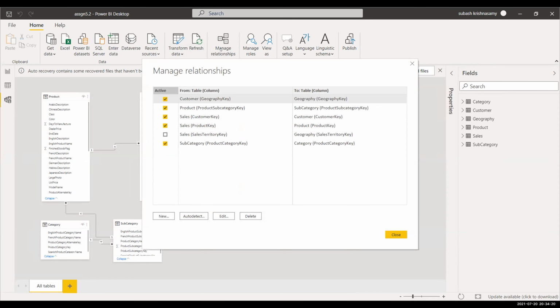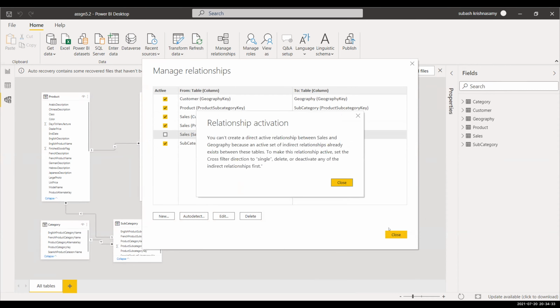See, I try to establish this relation. It is not working. See, this relationship is basically, if you click on that, the relationship is a many-to-many relationship that you are getting inside that. So that sales territory you're talking about, you can't detect the relationship over here. So we just see the tables also over here.